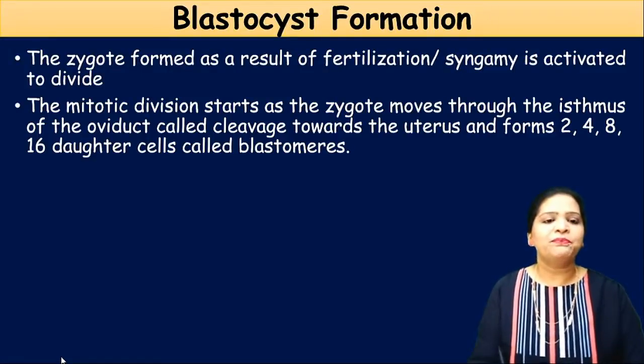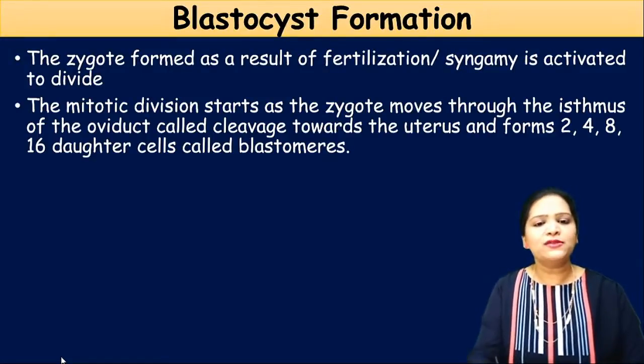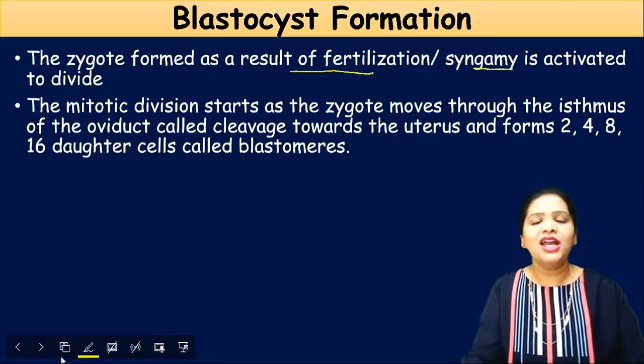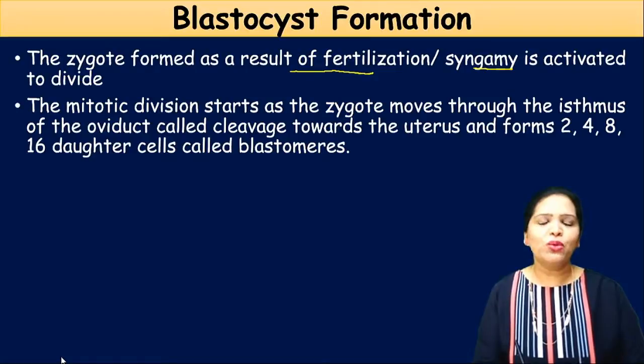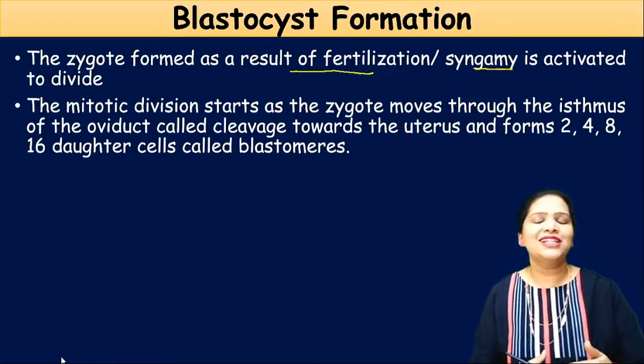Okay, so let us see. The zygote is formed as a result of fertilization or after the syngamy. Now the zygote is activated, so it actively undergoes mitotic cell division. You know what mitotic division is. One cell becomes two cells, becomes four cells, becomes 8 cells.